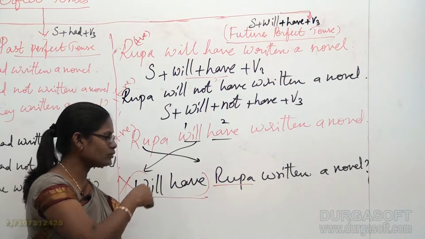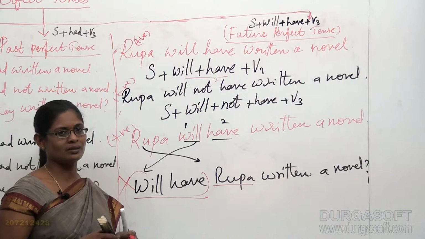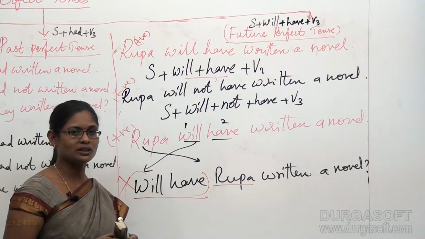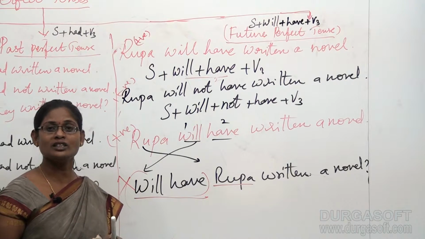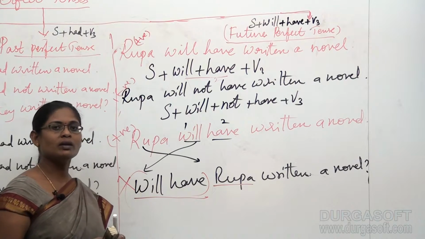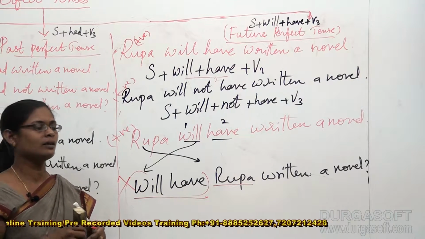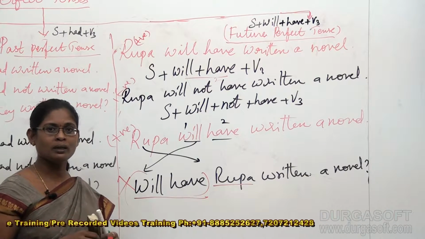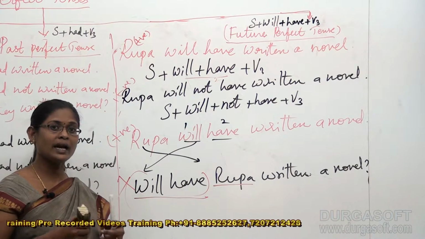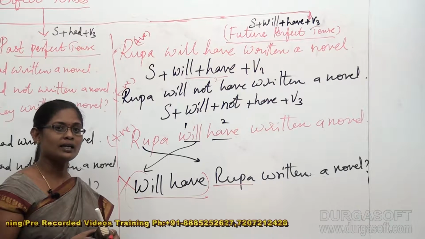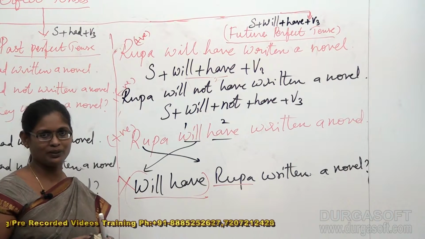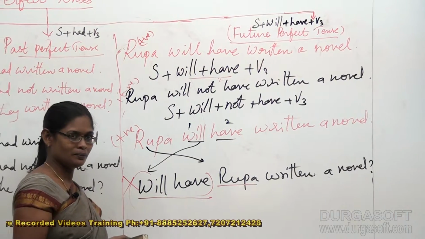How many of you speak in this manner? Most of us. We are not born and brought up in English here, don't worry. So everyone tends to make mistakes. After all, we are human beings. Human beings tend to make mistakes. But the greatest part with human beings is they have a great attitude to learn new things and to correct their mistakes. That's what we do. So it's not an issue.